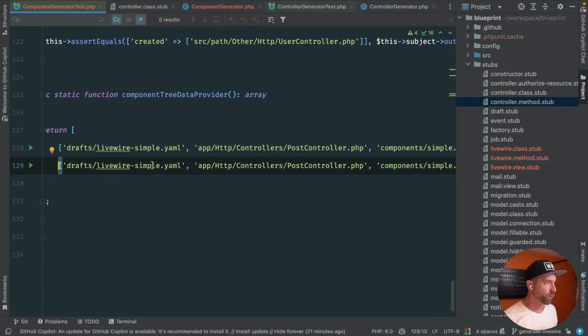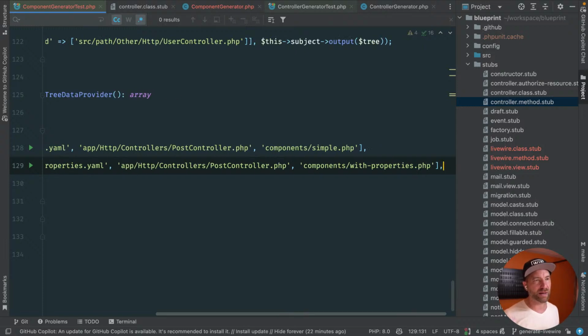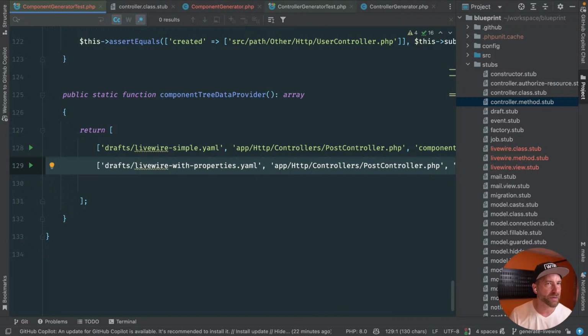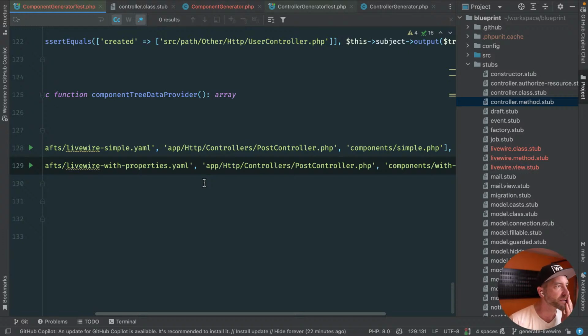I think we'll do Livewire with properties. Let's do a Livewire with properties. I like that. And we'll do a Livewire components with properties. I'm tempted to start changing components to say Livewire. I mean, that's what it is. With properties. And then we probably want one with a model reference. But again, we could do that separately. I could do that later. I'm not trying to do too much today. This is going to be enough to generate. We're gonna output a lot of code doing this.